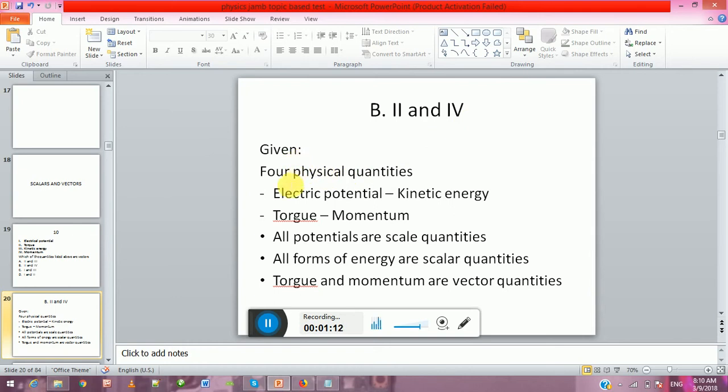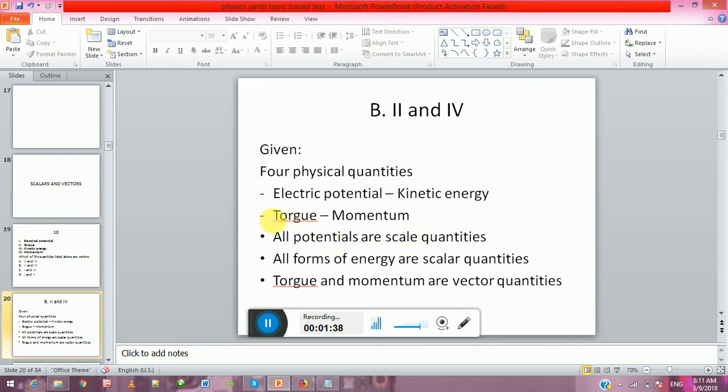Why? Because of the four quantities, electrical potential, kinetic energy, torque and momentum, all potentials are scalar quantities. Anything that has potential is a scalar quantity. All forms of energy are also scalar quantities, because you don't really know the direction the energy is going to. And you know that most times potential can go in either direction.